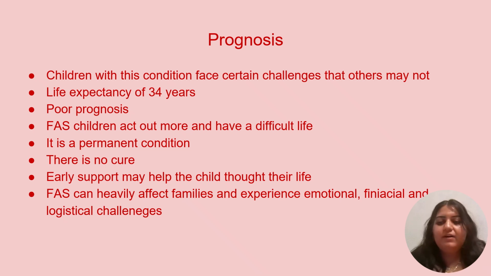People with fetal alcohol syndrome tend to act out more, have difficulty living life, and get into trouble. Children can have memory problems, impulse control problems, learning difficulties, and social skills problems. This is also a permanent condition, so earlier support can help improve their life. Children with fetal alcohol syndrome can impact families heavily, who can experience emotional, financial, and logistical challenges.